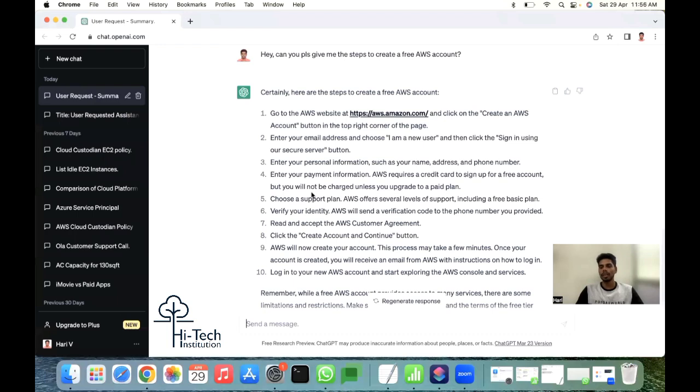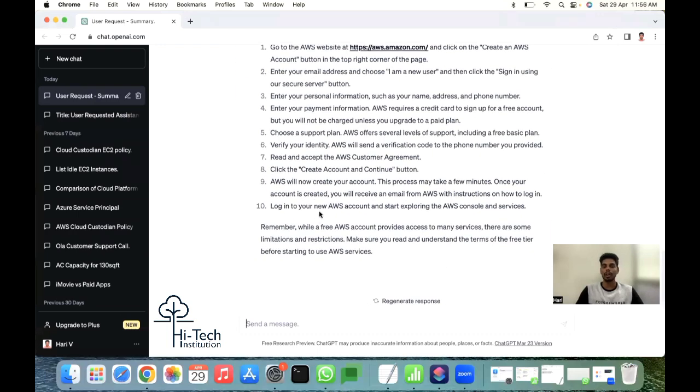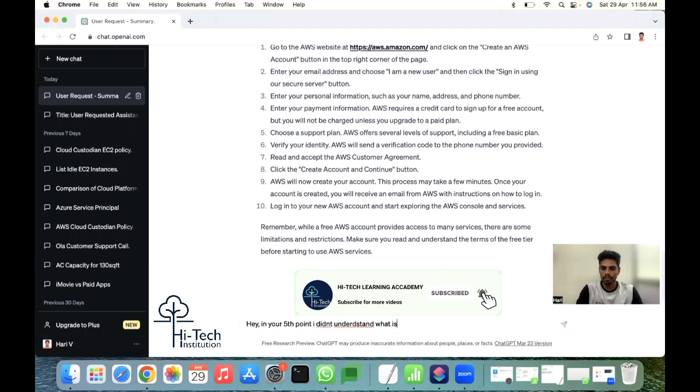That way, it's very important, and it's very good at making things clear on any particular topic. Just imagine I'm following the link, and in this particular area, it says choose support plan. If there is something you are not able to understand, you can ask it: "Hey, in your fifth point, I didn't understand what you mean by choose support plan.